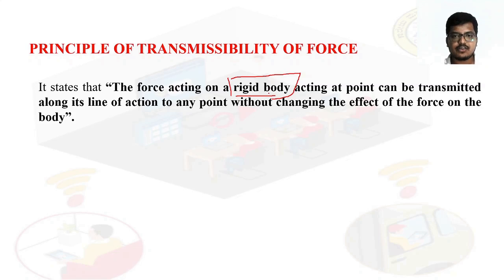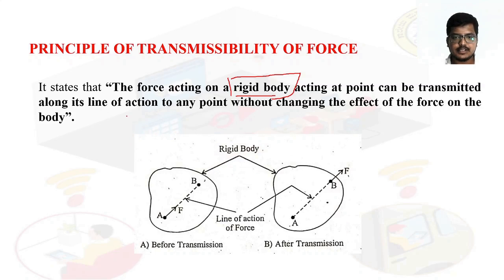The force acting on a rigid body, acting at a point, can be transmitted along its line of action to any point without changing the effects of the force on the body. See the figure here. This is the rigid body. Here the force F is acting at A. We will consider two points, A and B.